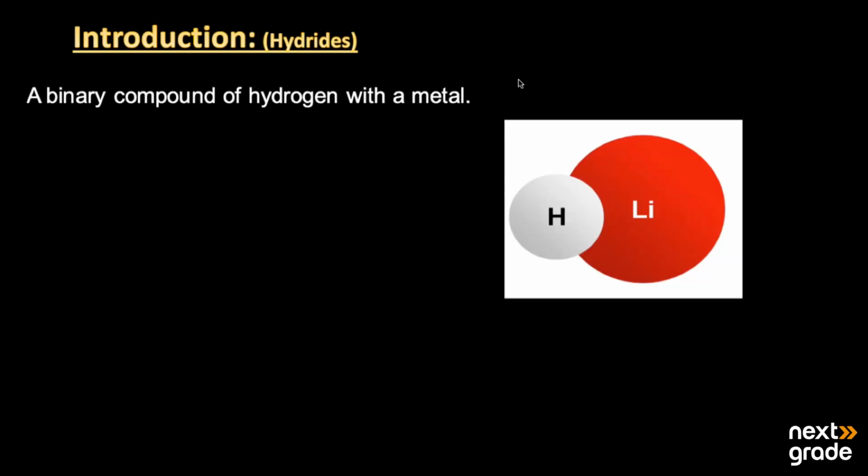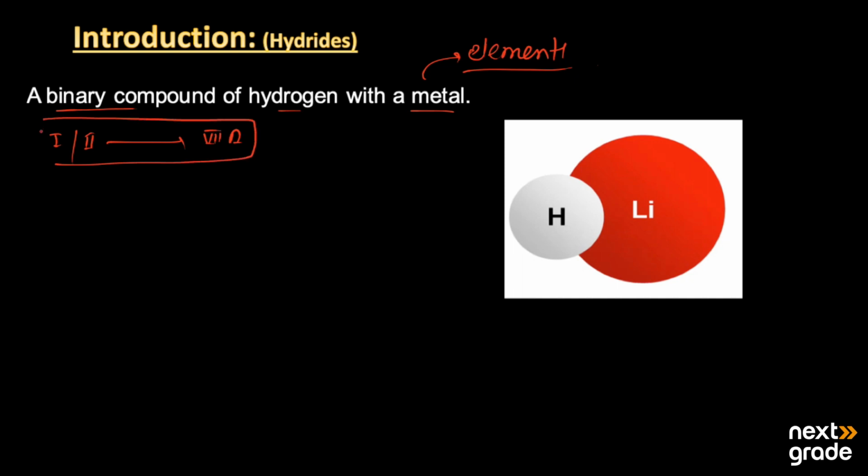The topic that we will discuss today is hydrides. Basically, hydrides are the binary compounds of hydrogen with the metals, or we can also say binary compounds of hydrogen with other elements. These other elements can be from any group. It may be from group 1, from group 2, and so on. It may be group 7A. So we can take different examples of the binary compounds.